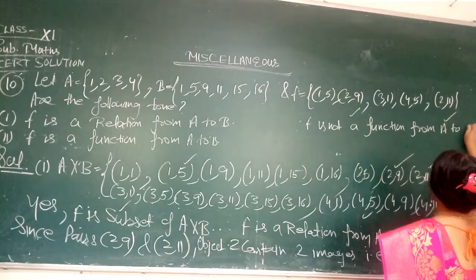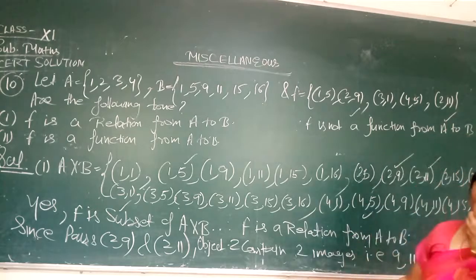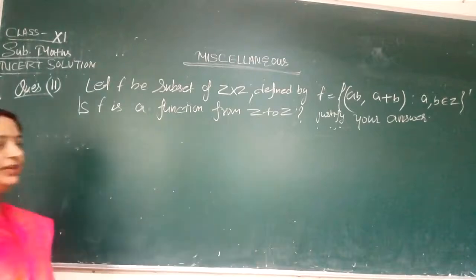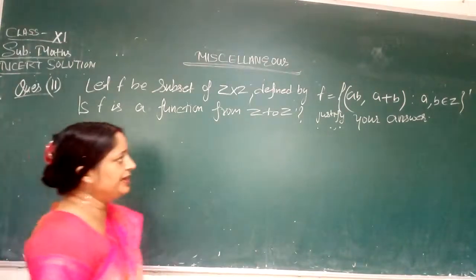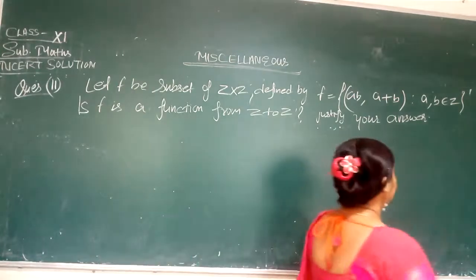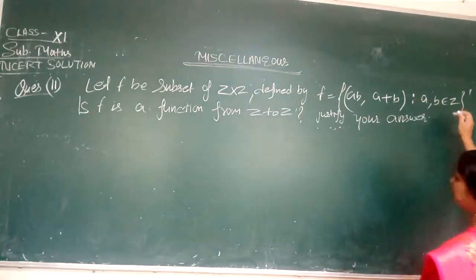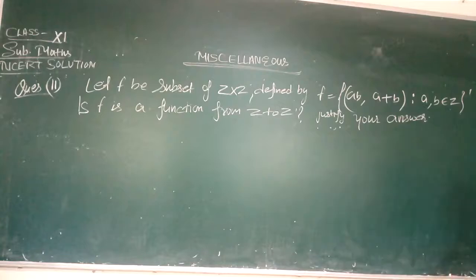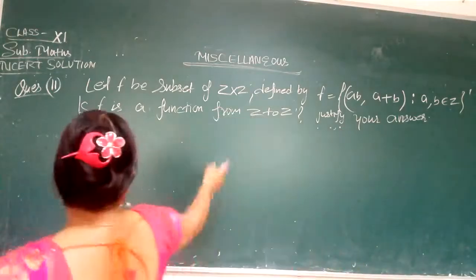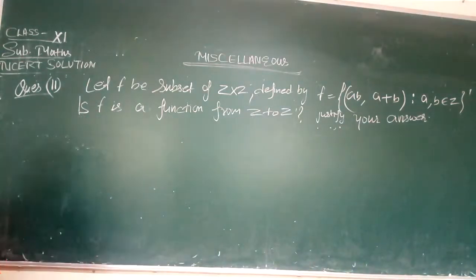This is the solution of the tenth question. Now come to question number 11. In question number 11, let f be a subset of Z cross Z defined by f equals (a, b) and a plus b such that a comma b belongs to Z. Is f a function from Z to Z? Justify your answer. Now you have to show whether f is a function from Z to Z. Now let us start the solution.